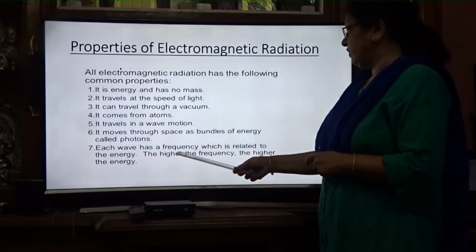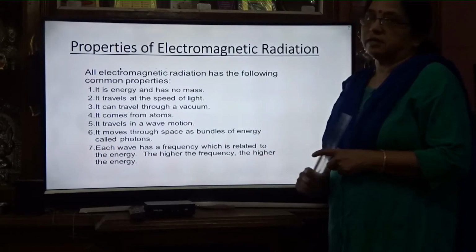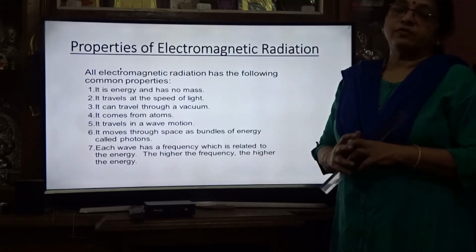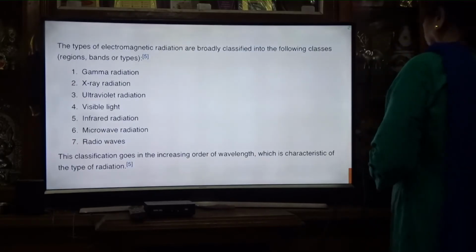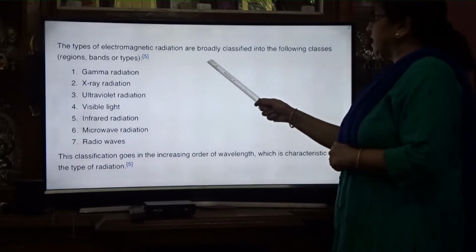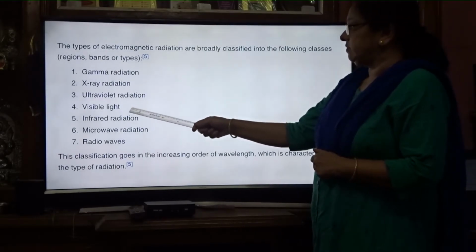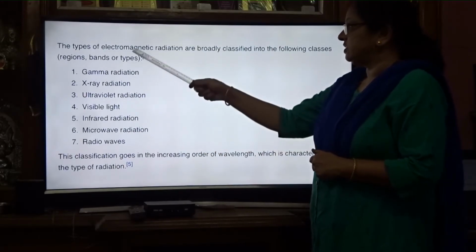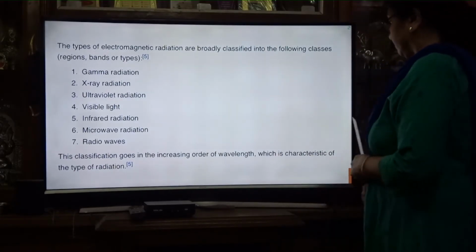Each wave has a frequency which is related to the energy. The higher the frequency, the higher the energy. So the types of electromagnetic radiation are broadly classified into gamma rays, X-rays, ultraviolet, visible, infrared, microwave, radio. This is the classification of electromagnetic radiations.